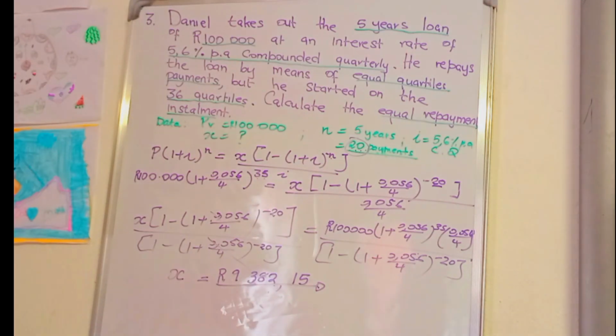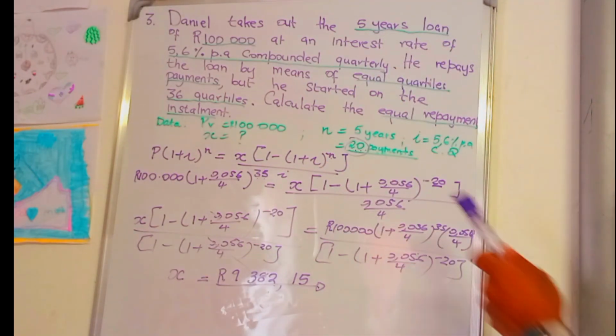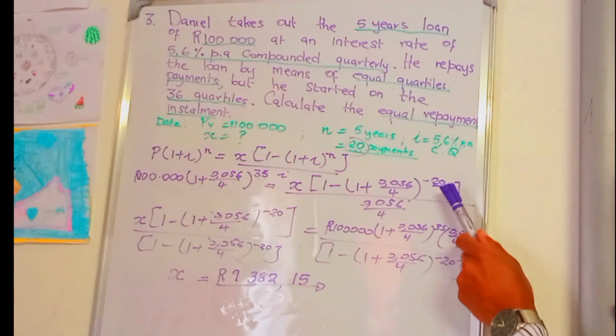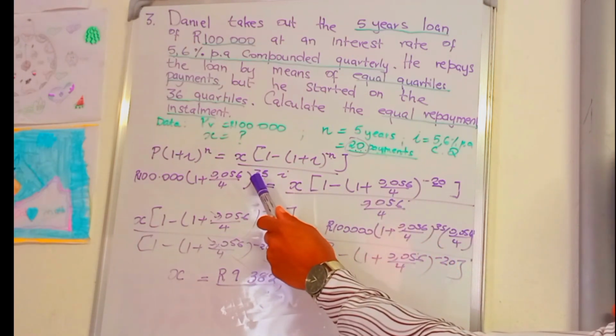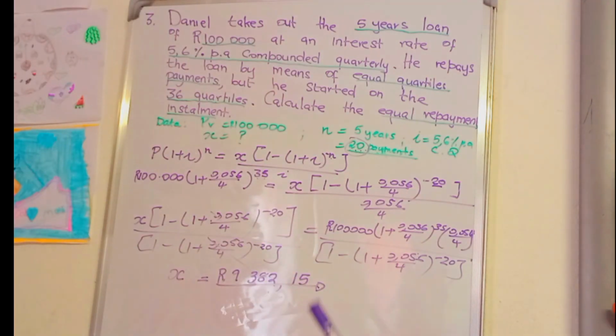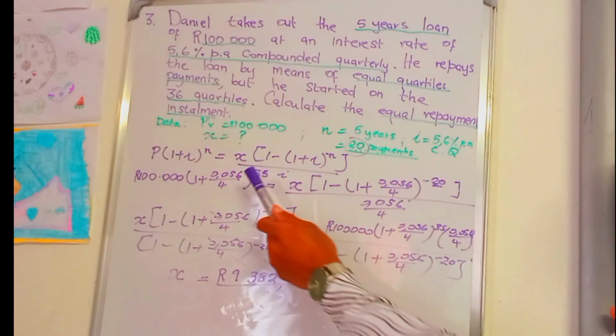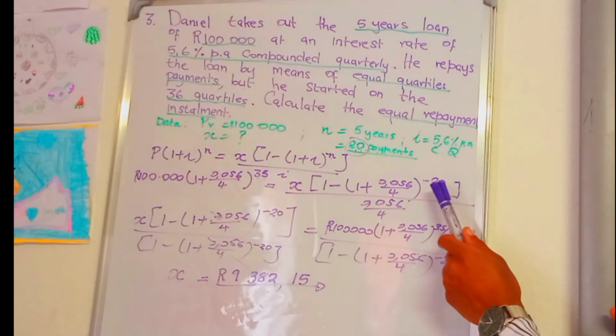This is a level 3 question, where Daniel misses payments until overlapping the period. The total number of payments remains the same, while the loan accumulates. Note the value of N remains the same.